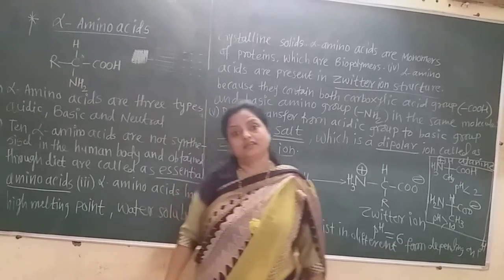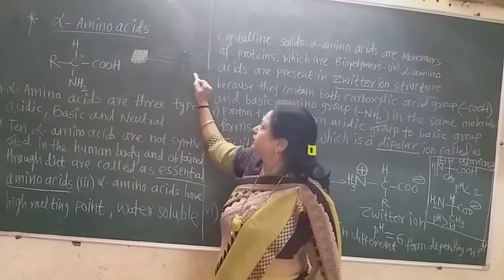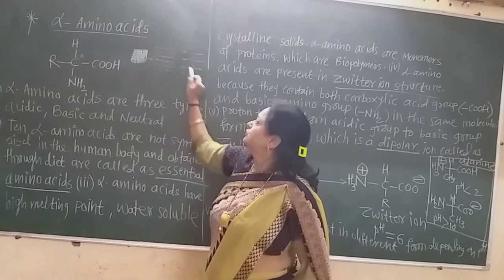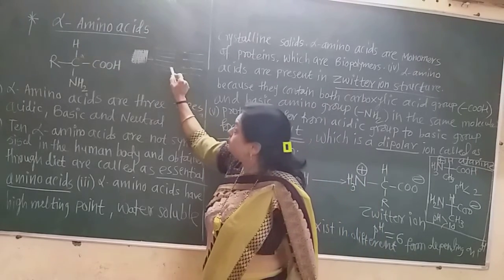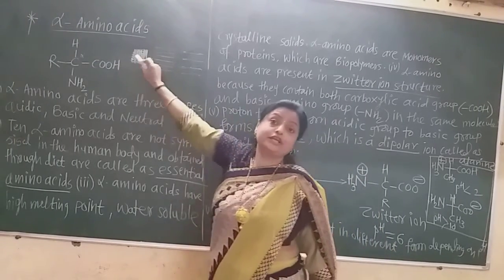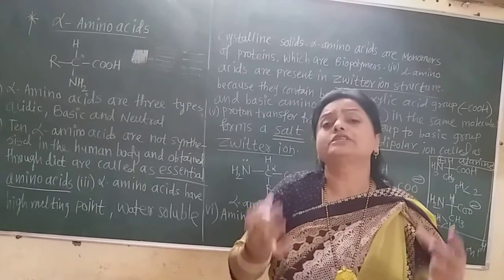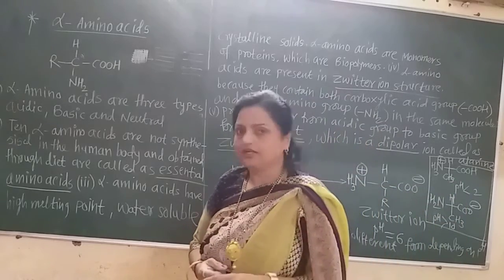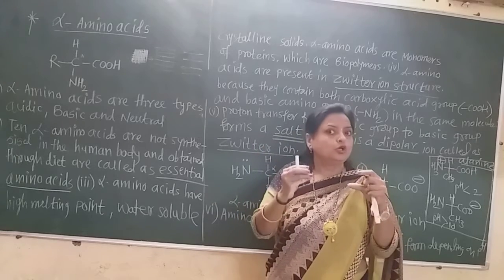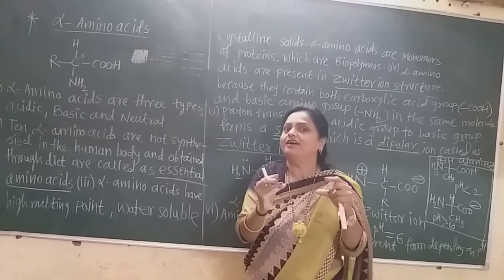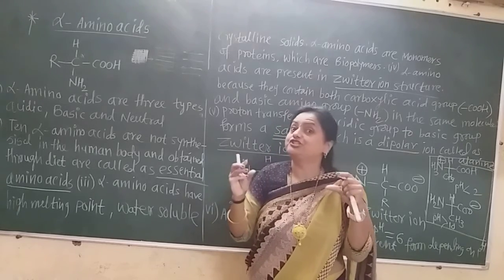Now see here, these are the alpha amino acids, from which polypeptide chains are formed, from the long chains of the alpha amino acids, and from these polypeptide chains very complicated proteins are formed. So proteins are biopolymers. They are called biopolymers because they have large molecular weight. So many numerous alpha amino acids lose a water molecule and form the peptide bond, the amide bond, C double bond O, NH bond is there.